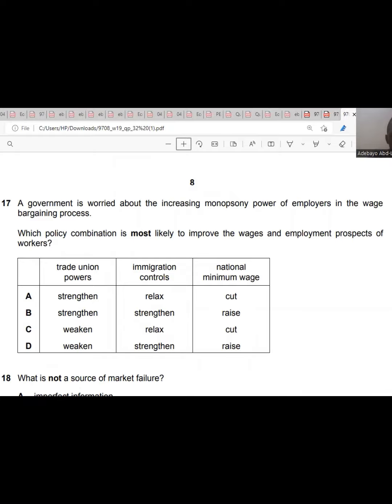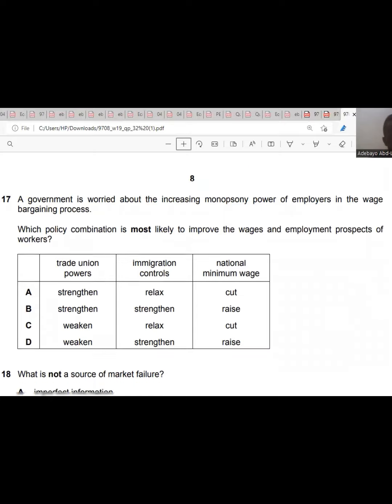There should be improvement in the trade union, and regulations about immigrants coming into the country, and the national minimum wage rate should rise. As a result of this, there will be an improvement in the wage and employment prospects of workers. So the answer is B, 17.